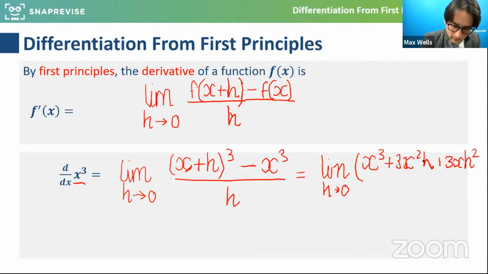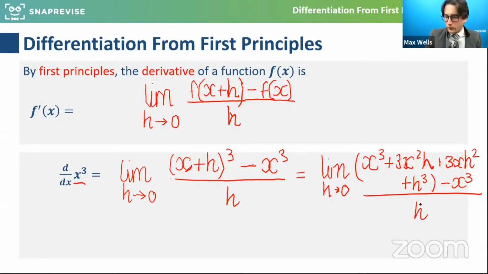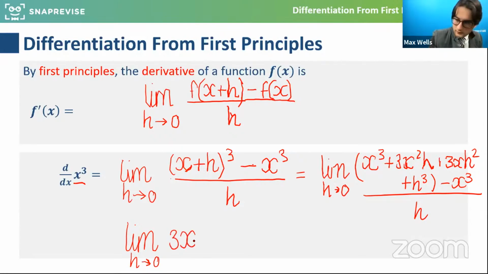3x h squared plus h cubed minus x cubed, and all of that is over h. Okay, so this is basically going to boil down to the limit of h approaching 0 of 3x squared, because that will be cancelled with that.